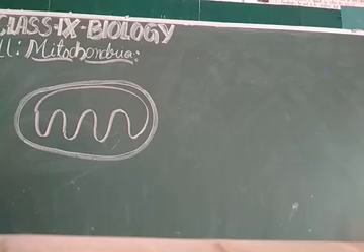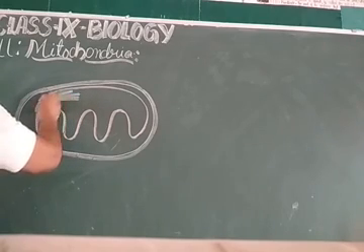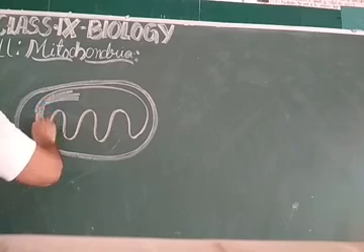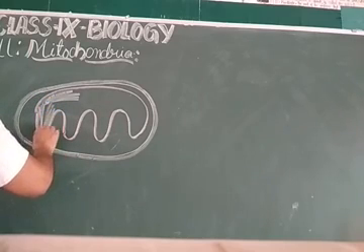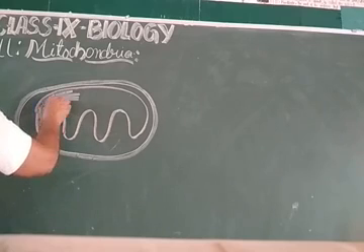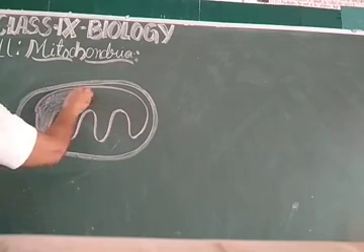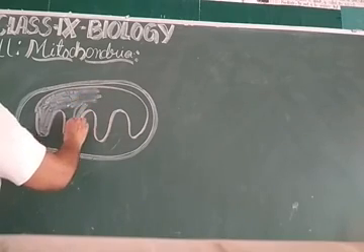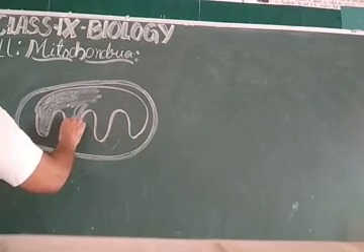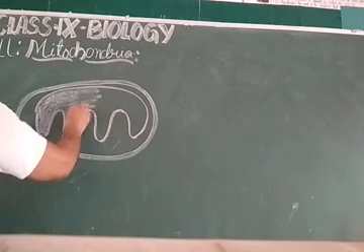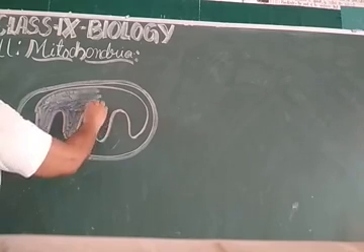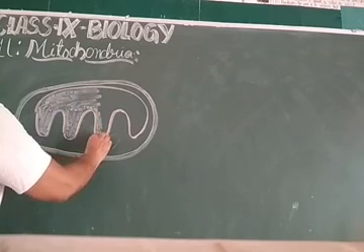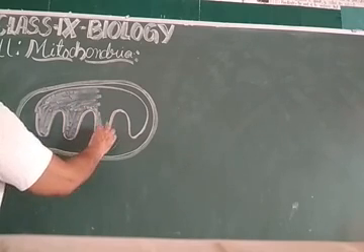These mitochondrial folds are called cristae, and the remaining part is called the matrix. This folded part is called cristae.